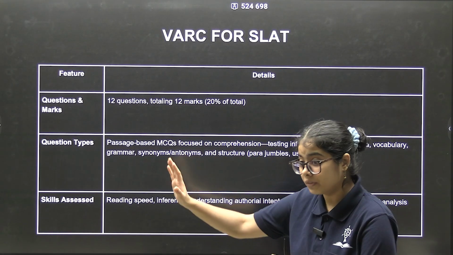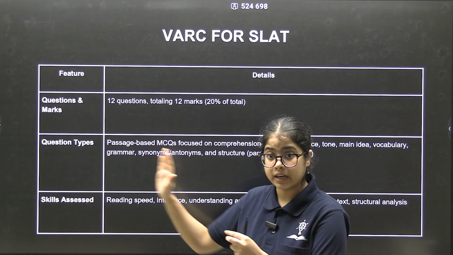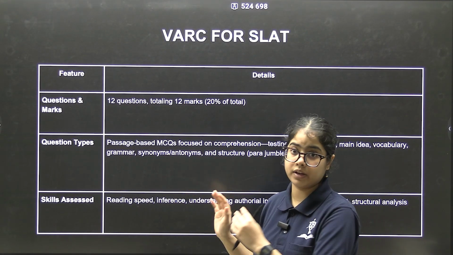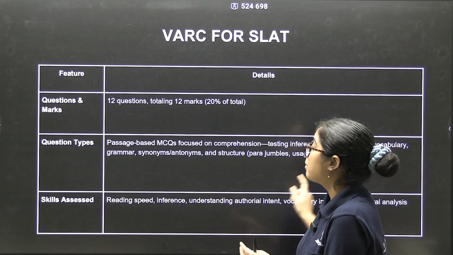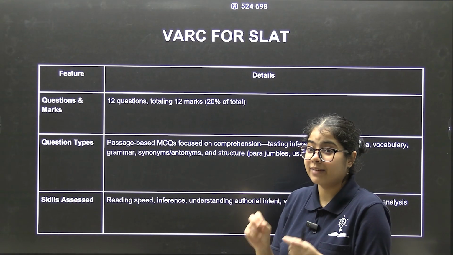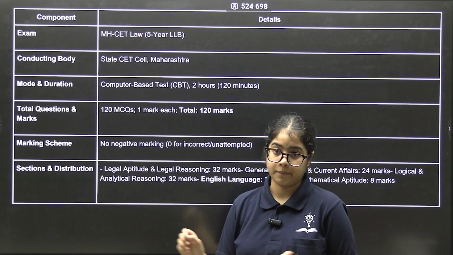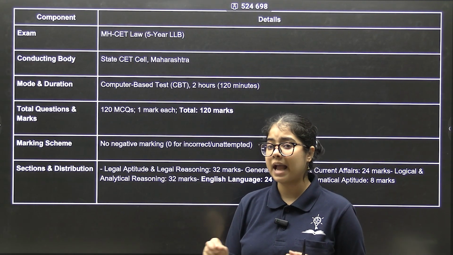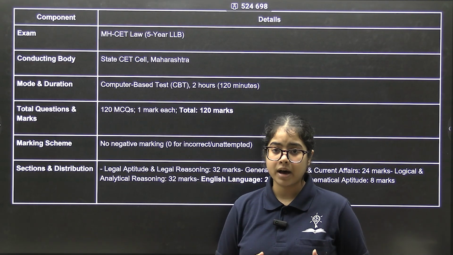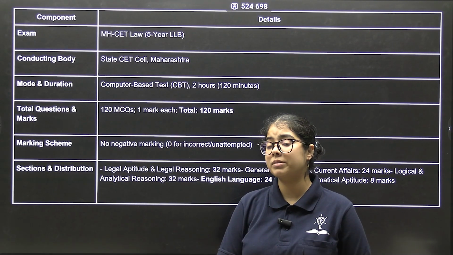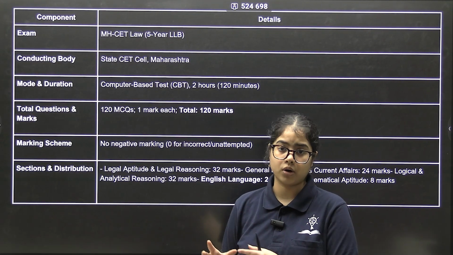Now, all of these exams are arranged in difficulty levels. The least difficult out of all the exams, but yet the most competitive, is the CET exam. The MHCET exam is conducted by the Maharashtra state and only gets you admission in Maharashtra state law colleges.